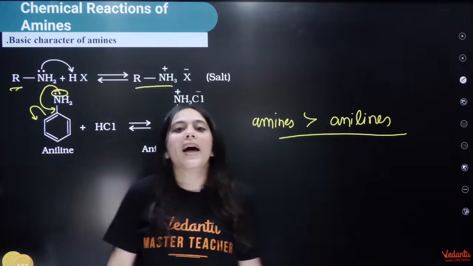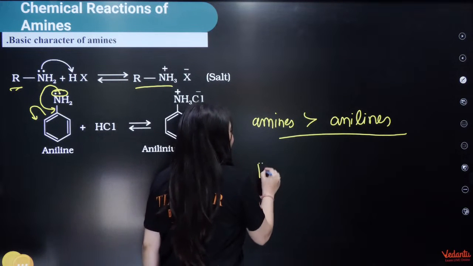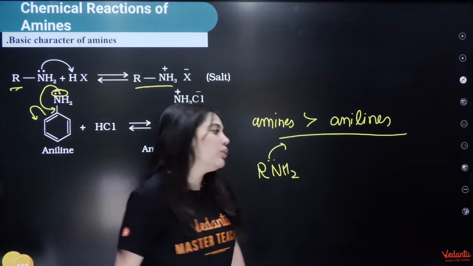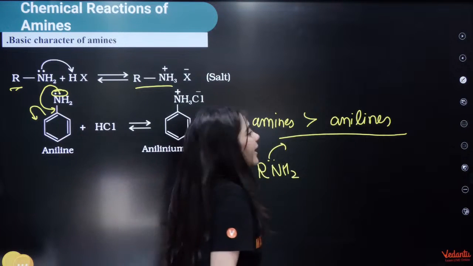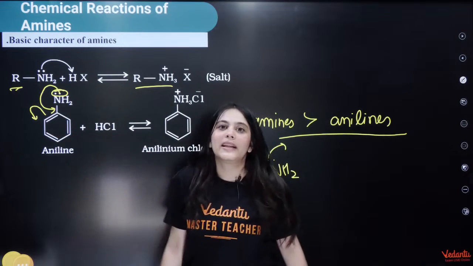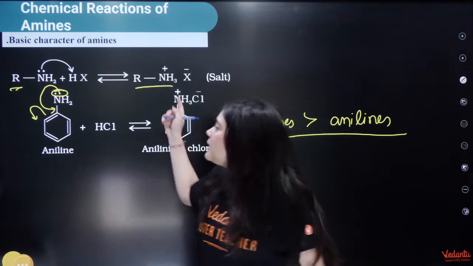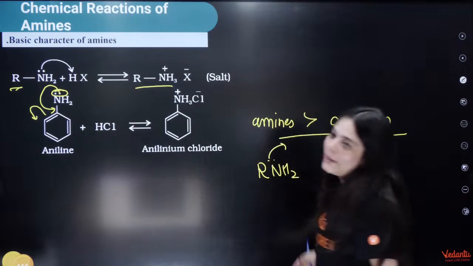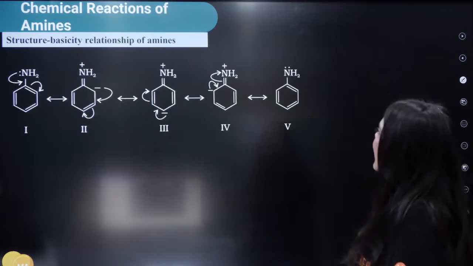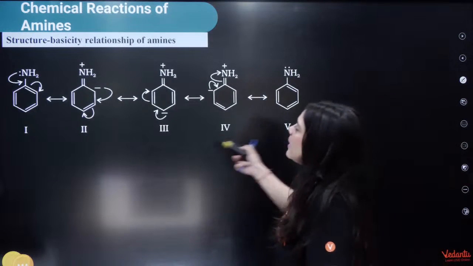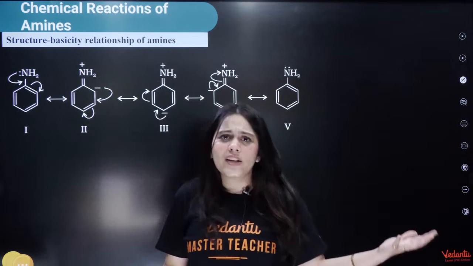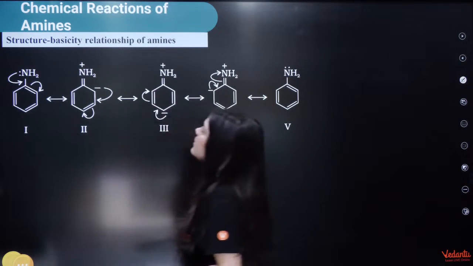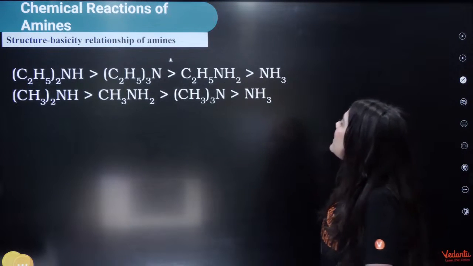Amines are more basic. Why? Because in amines, NH2 is the group, and here the nitrogens are very, very available to donate. While in anilines, the lone pair is actually participating in resonance. So when it's participating in resonance, it is not available to donate. Hence, it is becoming less. Understood this thing? Now let's move on to the next. So these are some of the resonating structures due to which the basicity of aniline is reduced.